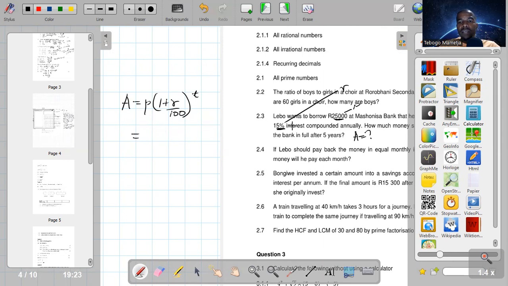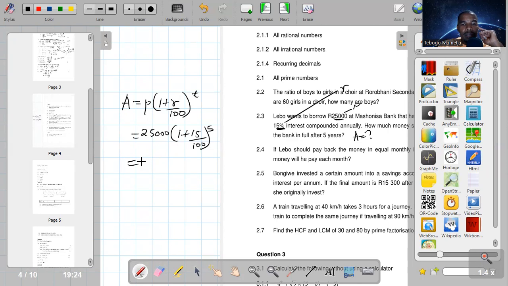So principal amount is 25K, into 1 plus rate of interest 15 over 100. Then time is 5 years because they say it's compounded annually, meaning every year the money is going to grow by 15% for 5 years.